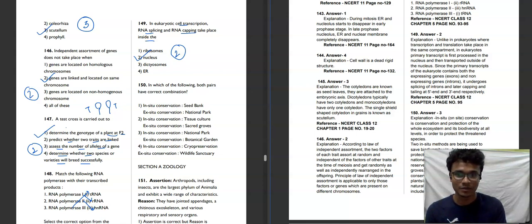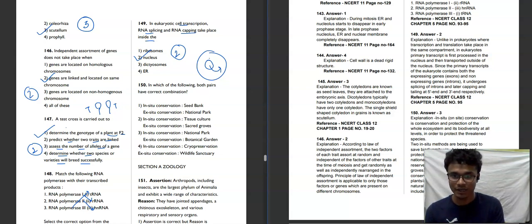Suppose this is the nucleus, it will be transported to the cytoplasm. Since the primary transcript of eukaryotes contains both expressing exons and non-expressing introns, introns will be removed here. It undergoes splicing of introns and later capping and tailing at 5' and 3' occur respectively. So the second option will be your correct answer according to the question.